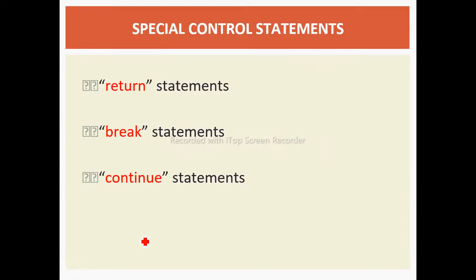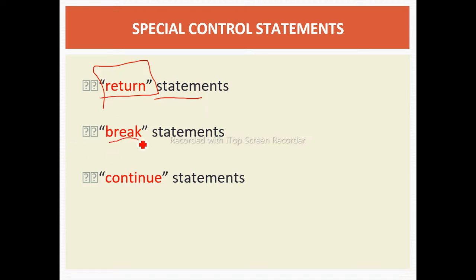Unconditional type is nothing but here we are not giving any condition, we are just executing our program. So there are three statements: return, break and continue. Out of that, we have learned return. Return is nothing but returning the value of a function. ओके, जैसे main के साथ हम लोग क्या लिखते हैं, return 0. If our main function is not returning any value, we are writing return 0. So the return statement is always used with the function.